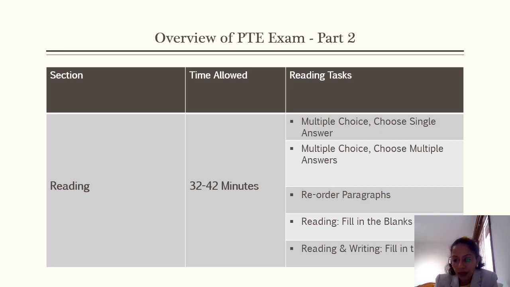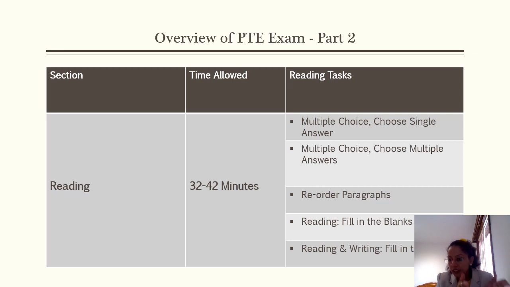Reorder paragraph, in which there are small boxes. In each box are separate sentences, and those sentences are not in the correct order. So what you need to do is put that paragraph in the correct order. So arrange those boxes in the correct order.